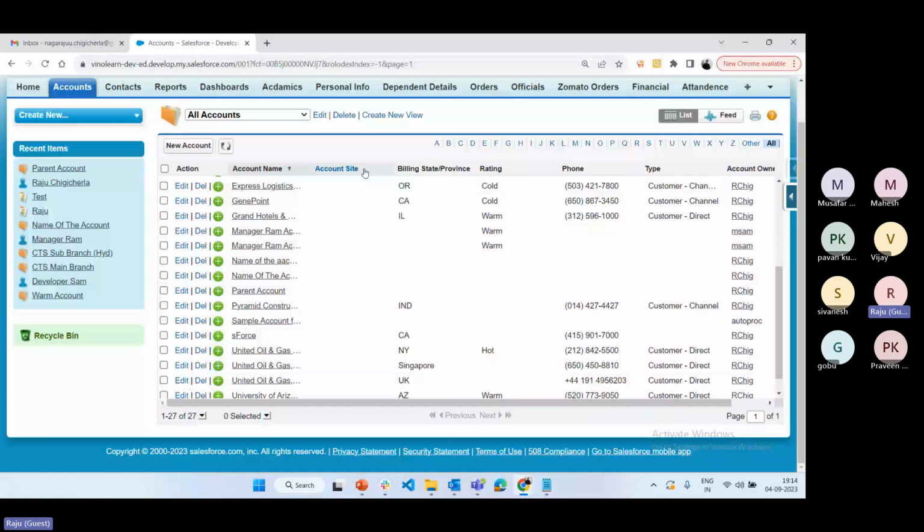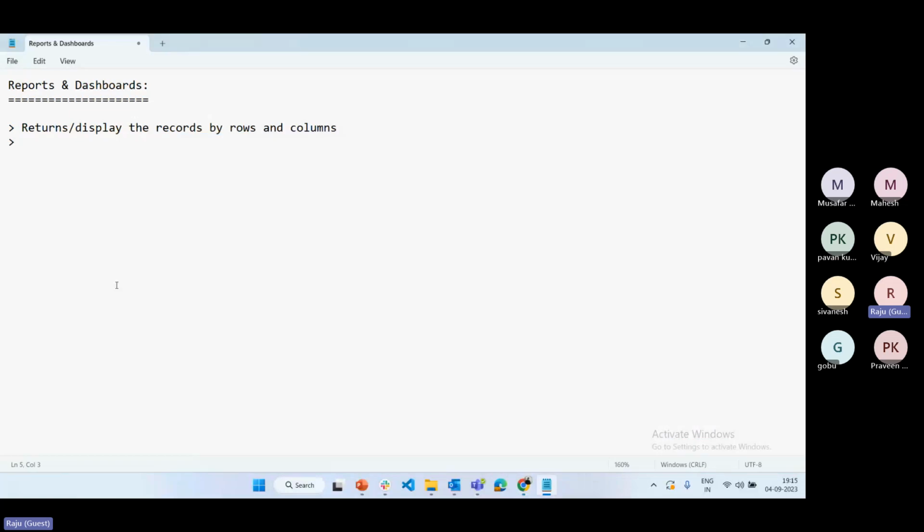How to send the data and how to schedule it is not possible through list view. So to overcome list view limitations, what are the alternate approaches? That is reports and dashboards. By using reports and dashboards, same as list view, we can display the data as rows and columns.